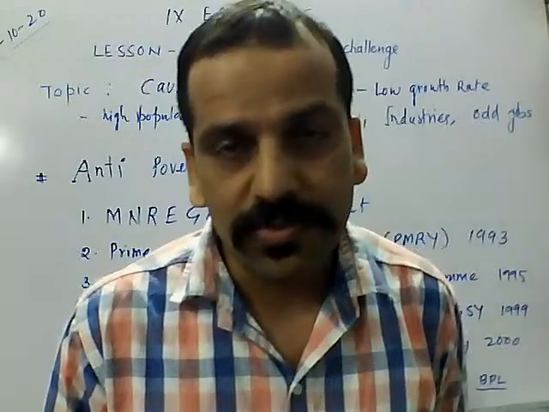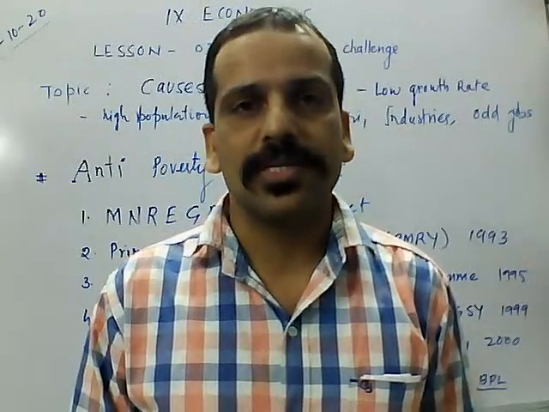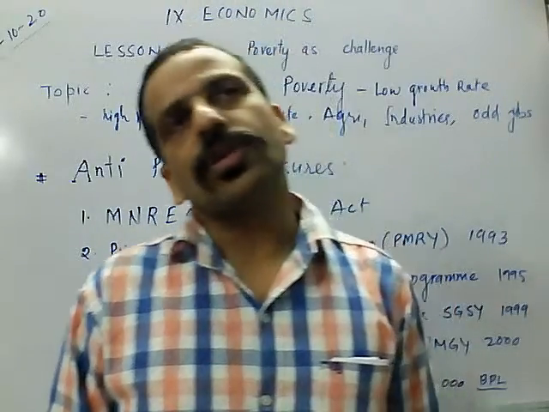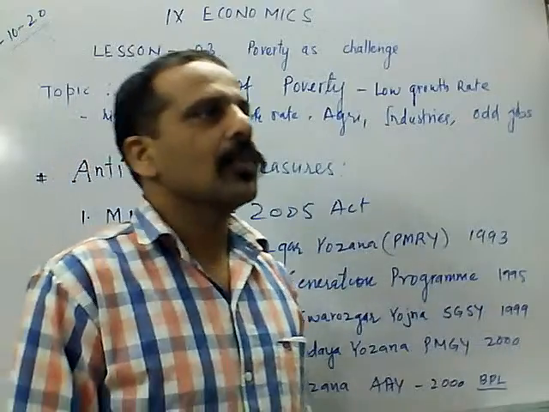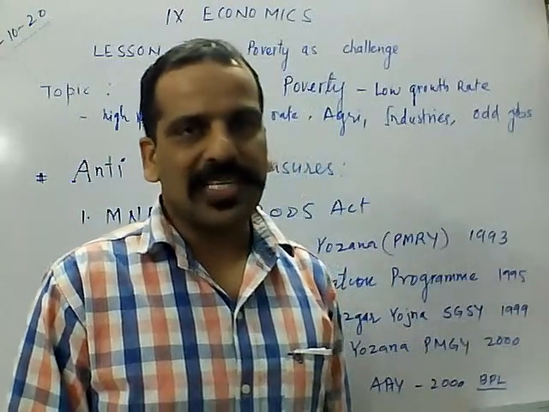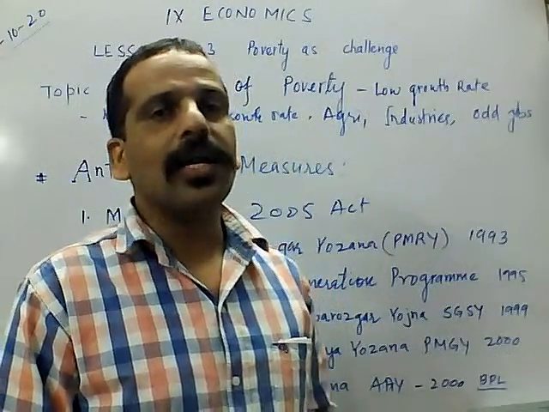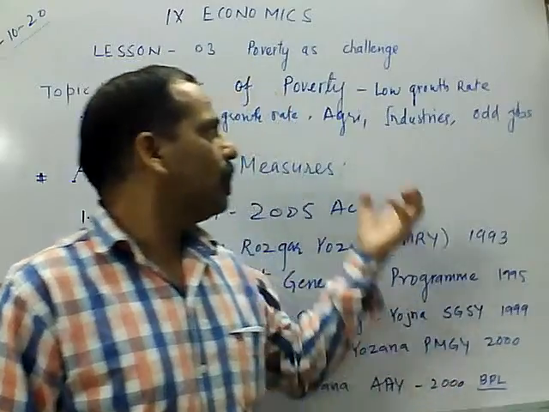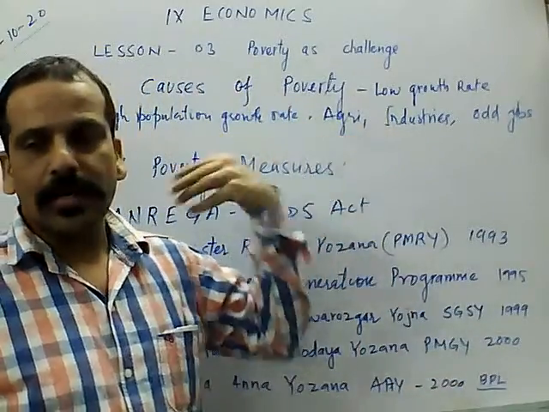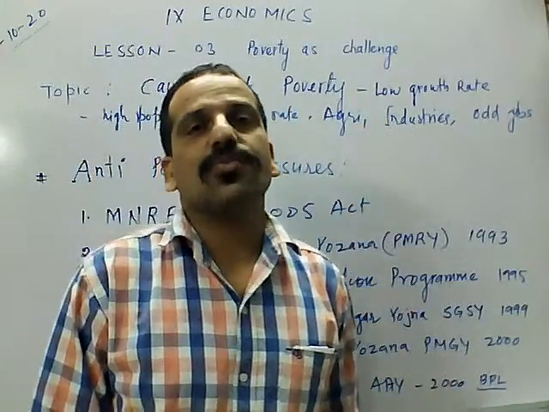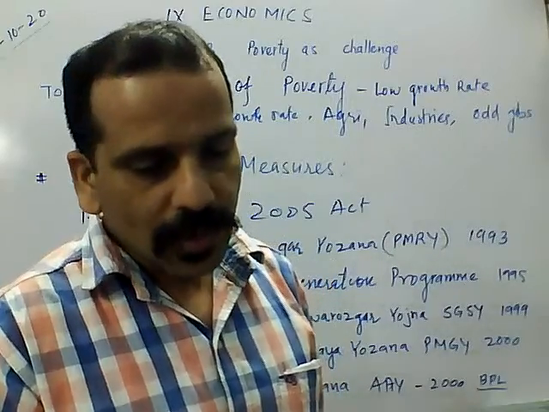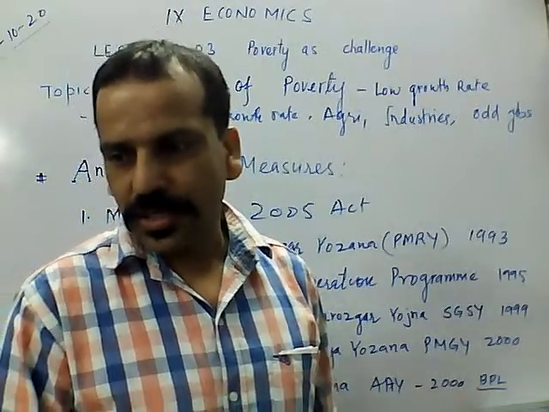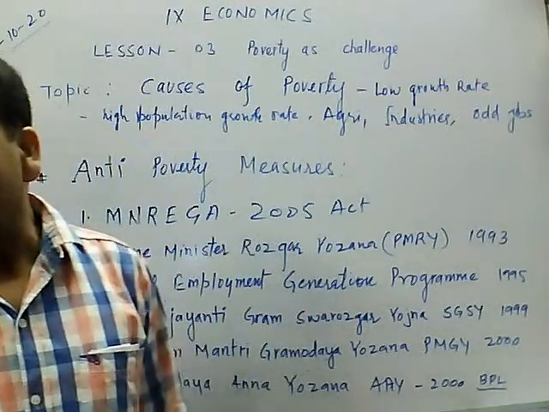The government is also giving subsidies, direct subsidies, to the farmers, so that those who are poor can also purchase chemical pesticides or fertilizer or high yield variety seeds. So automatically there will be more growth, and farmers have been advised to grow cash crops so that they can increase their income.